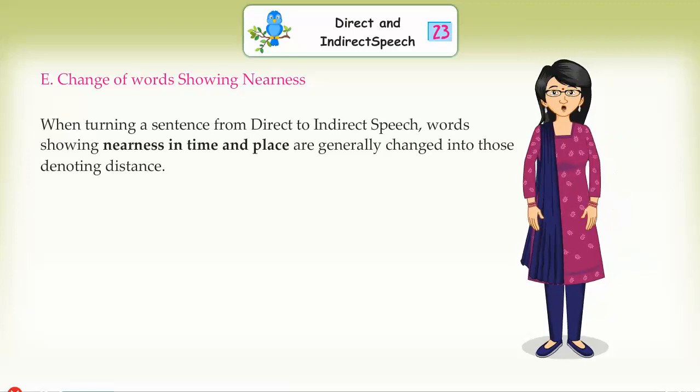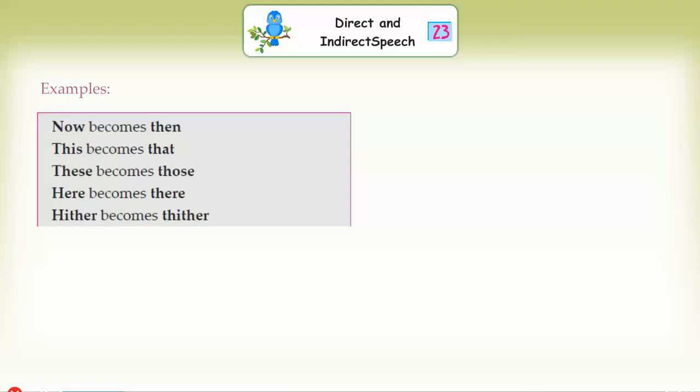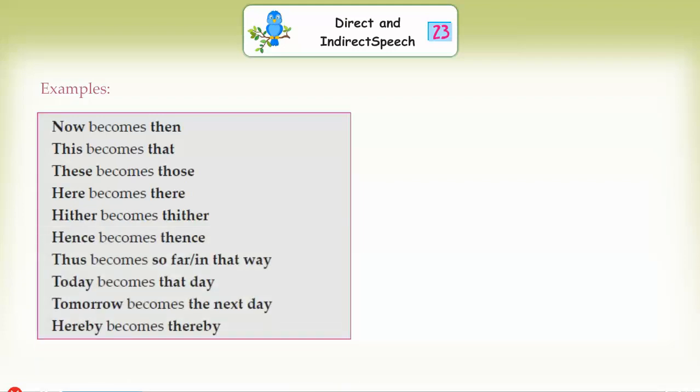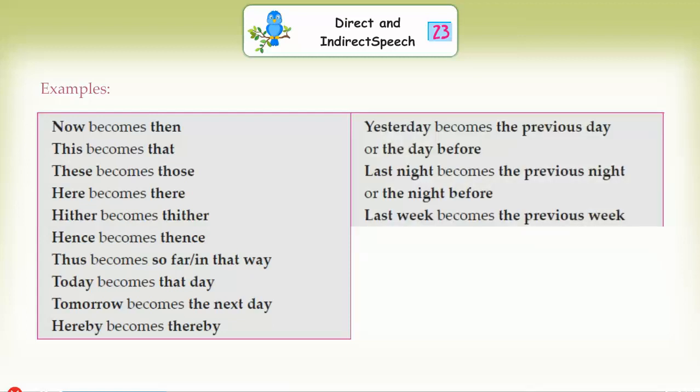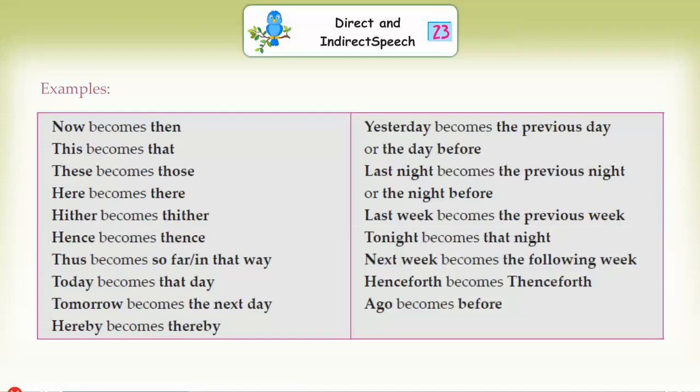Example: now becomes then, this becomes that, these becomes those, here becomes there, hither becomes thither, hence becomes thence, thus becomes so or in that way, today becomes that day, tomorrow becomes the next day, hereby becomes thereby, yesterday becomes the previous day or the day before, last night becomes the previous night or the night before, last week becomes the previous week, tonight becomes that night, next week becomes the following week, henceforth becomes thenceforth, ago becomes before.